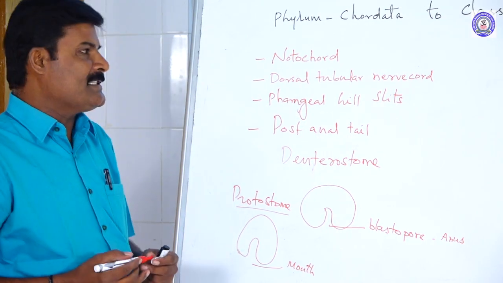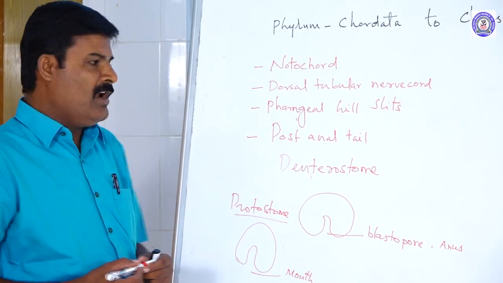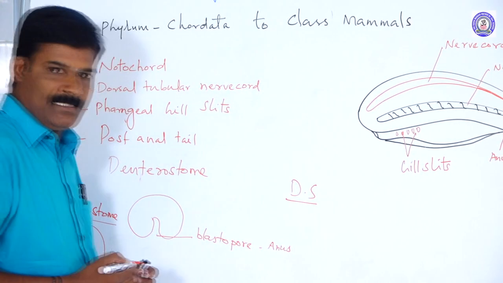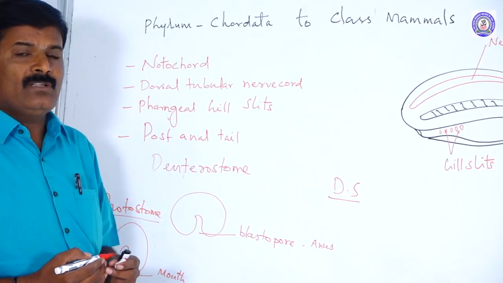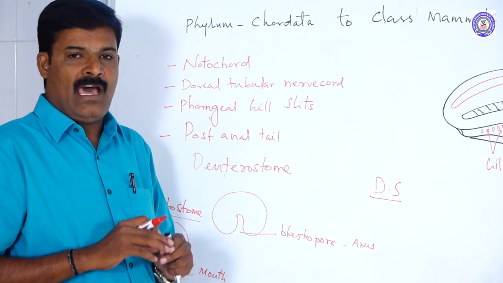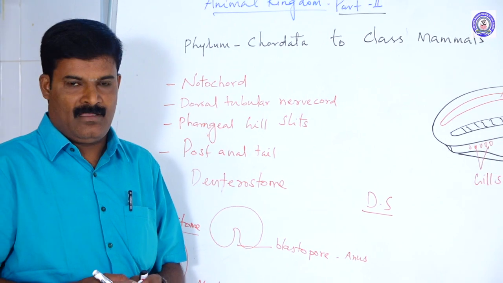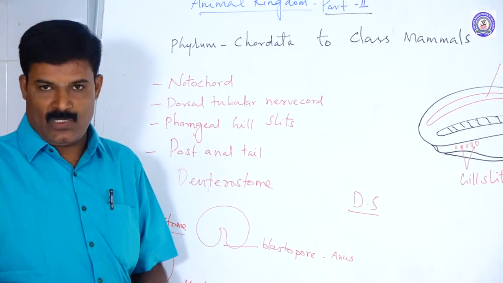What are the other features of the chordates? You already know the digestive system of the chordates. The digestive system is complete, that means the alimentary canal is complete. Digestive glands are present, and the digestion is extracellular.